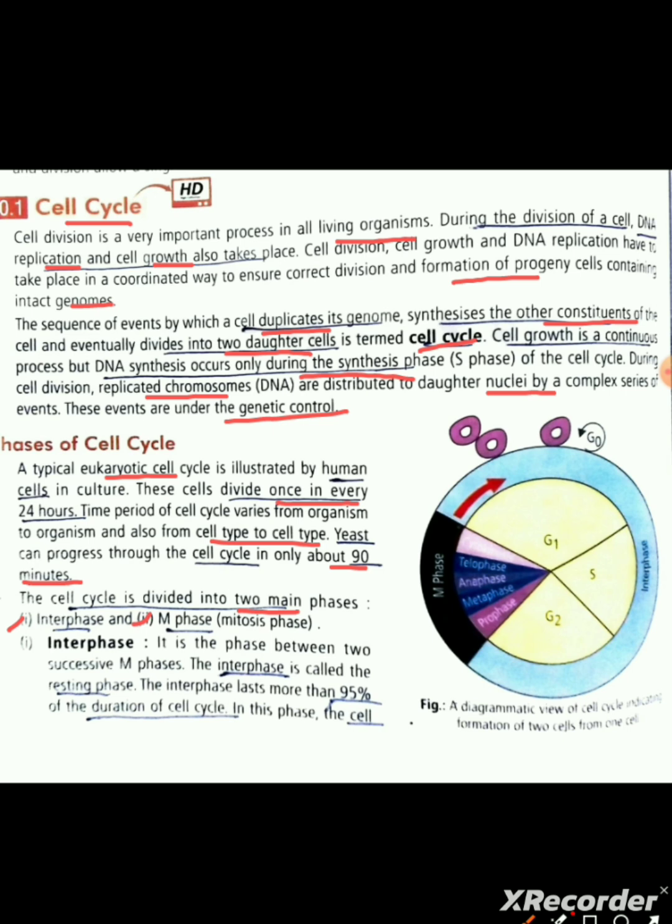Interphase. It is the phase between two successive M phases. The interphase is called the resting phase. The interphase lasts more than 95% of the duration of cell cycle. In this phase, the cell prepares for division by undergoing both cell growth and DNA replication in an orderly manner.